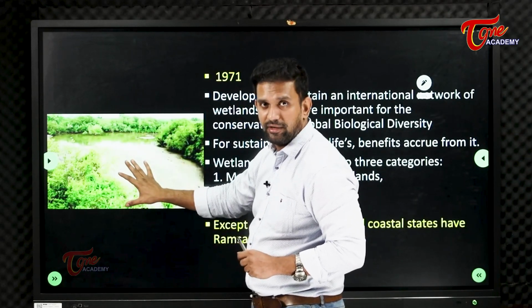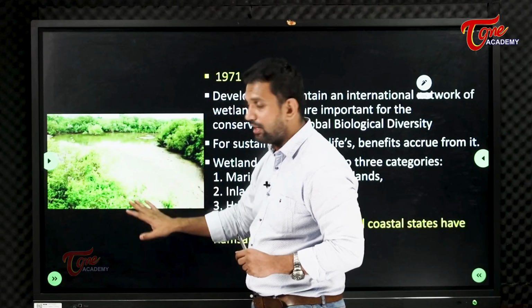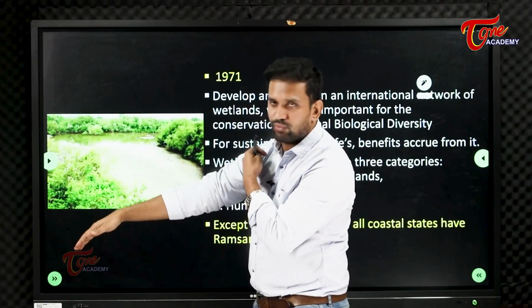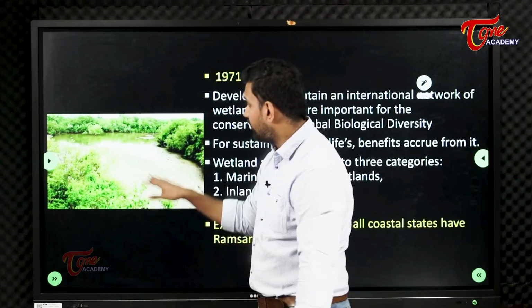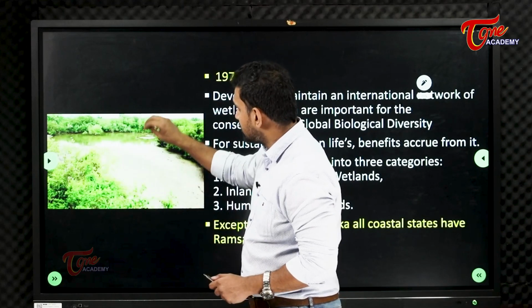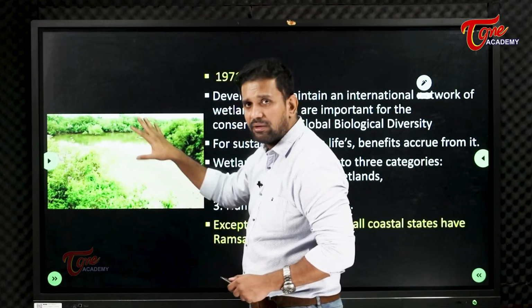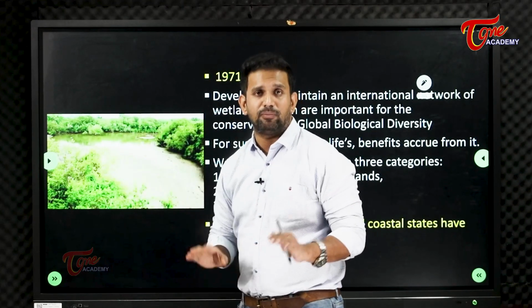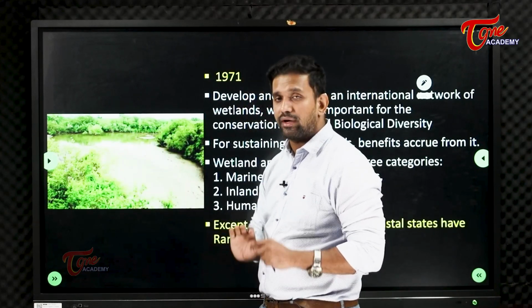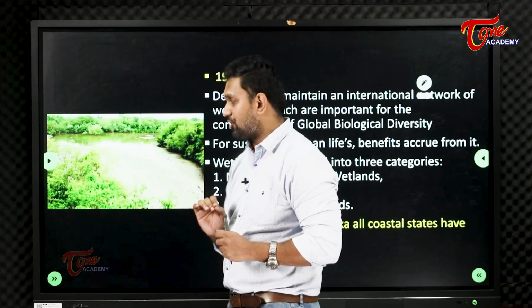This is called wetland. Basically this is called wetland. Always you see there will be water. This much depth of water will always be there. They will never get dry. Here you will see birds also, pollination will also happen. So many biodiversity aspects will be there if you protect the wetlands. So that's why wetlands are important in the wake of global warming and climate change.